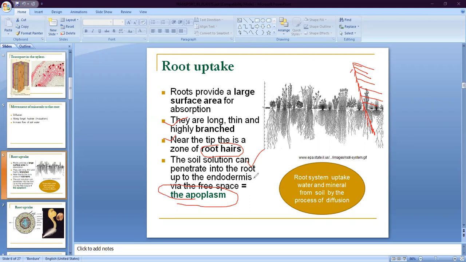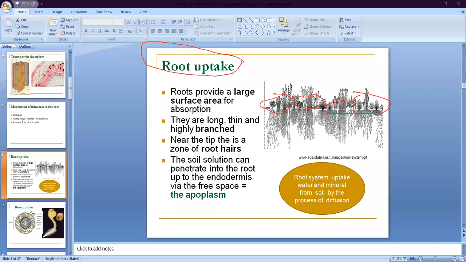So endodermis is the cell which is present in the root system. It is a primary root, and these primary roots contain the cell which is called endodermis. The endodermis is essential for receiving the water from the soil to the upper part of the xylem, because xylem is generally present in the upper part of the root, not in the entire part of the root. So the remaining part uses the transportation mechanism by diffusion and then osmosis.